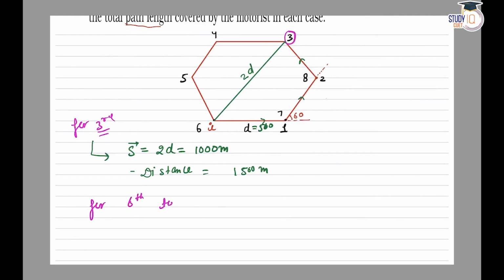For the sixth turn, from the diagram it is clear that the particle is at the starting point. So displacement for the sixth turn would be 0, as the initial and final points are the same. And distance is equal to the total length covered. So distance: first 500, 1000, 1500, 2000, 2500 and 3000. So the distance covered up to the sixth turn will be 3000 meters.